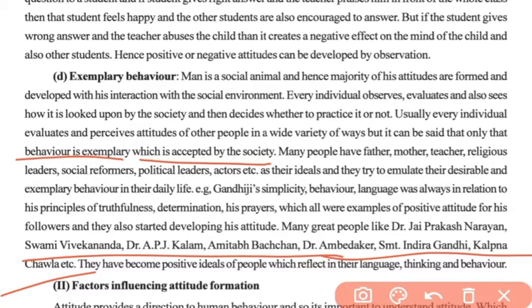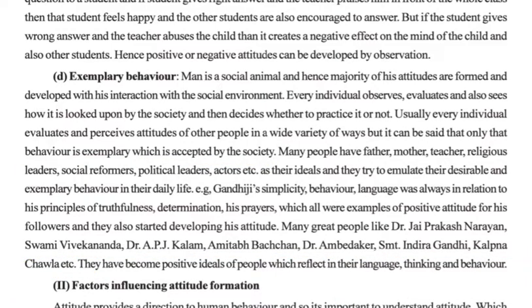Okay. So what happens is the positive idols of people are reflected in their language, thinking and behavior. People start accepting their exemplary behavior, and it is reflected in their language, thinking and behavior because they were the idol of the people. So the language, thinking and behavior of the idol is also reflected in the individual's self. Okay. So these were the four methods of learning through which attitude is formed.